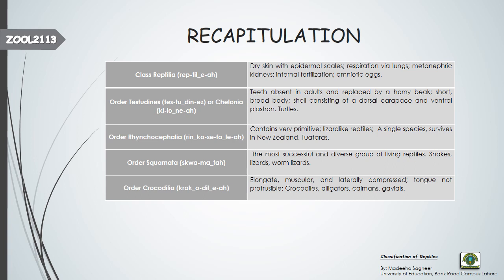Order Squamata is the most successful and diverse group of living reptiles. They contain snakes, lizards, and worm lizards. The fourth one is the order Crocodilia. They have an elongated, muscular, laterally compressed body and a tongue that is not reducible. I told you that they cannot take their tongue out of the mouth. Living species of crocodilians include crocodiles, alligators, caimans and gavials.